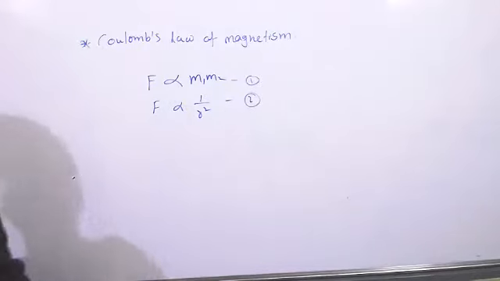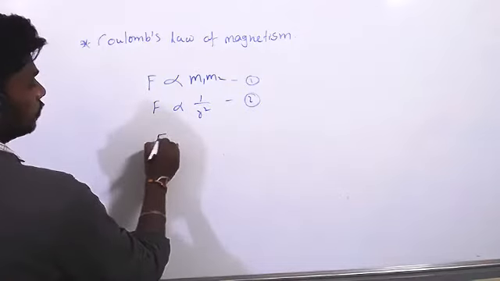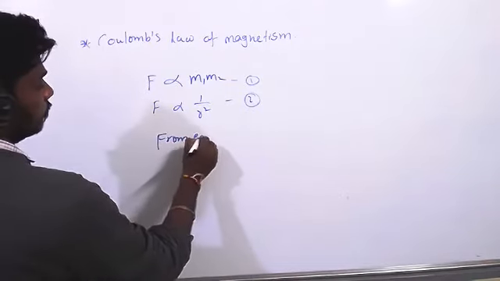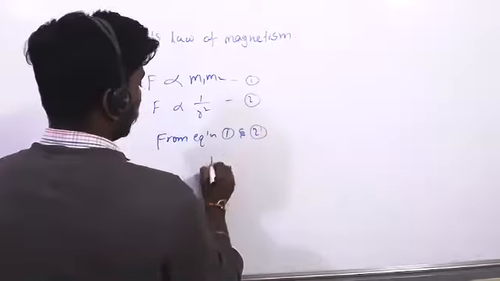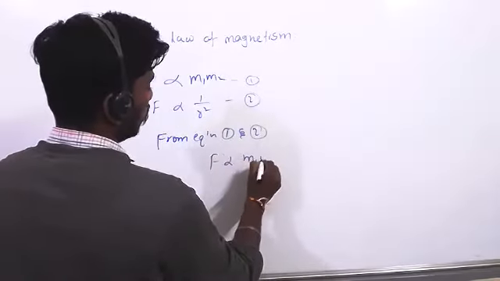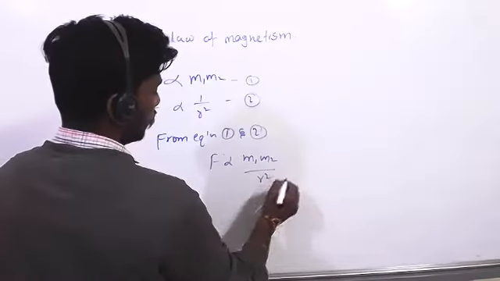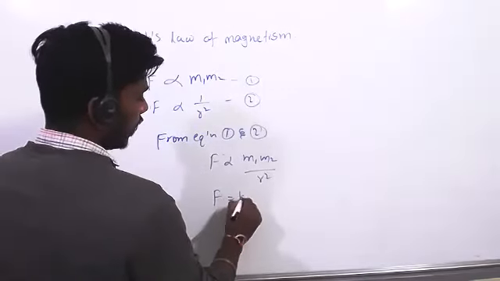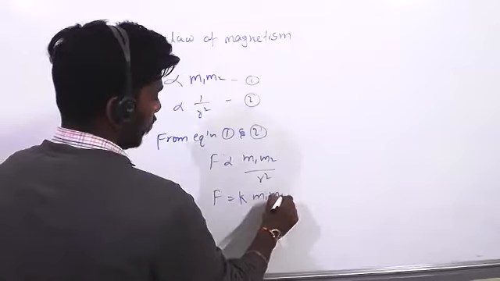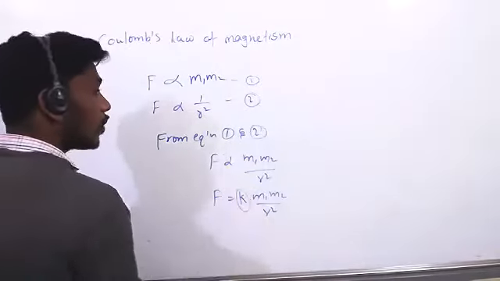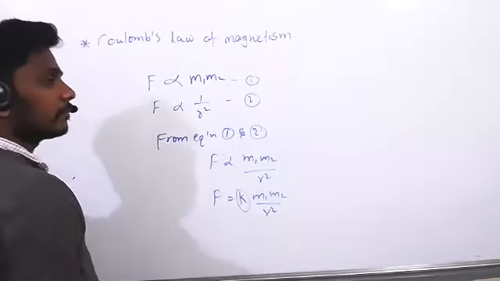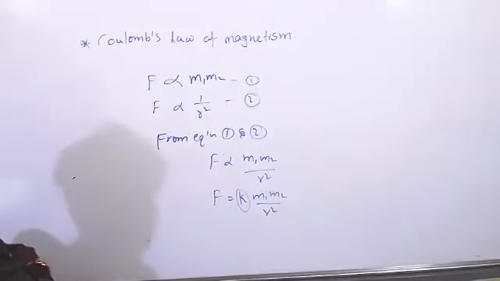So from equation 1 and 2, we can write F is directly proportional to m1 m2 by r square, or F is equal to K m1 m2 by r square. In electrostatics, you have taken K equal to 1 by 4 pi epsilon naught.